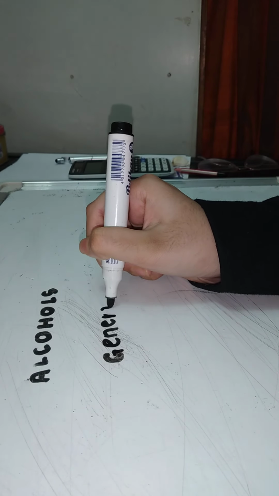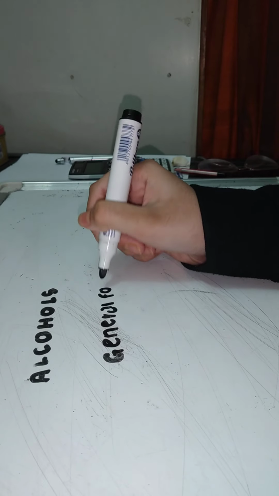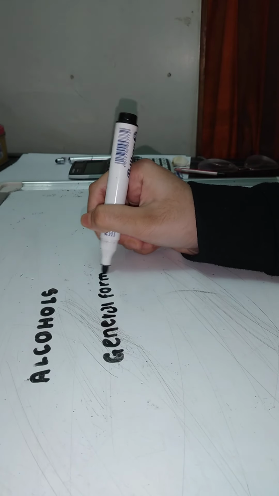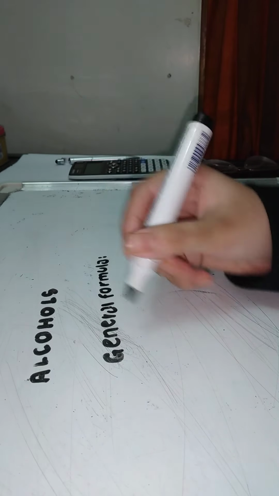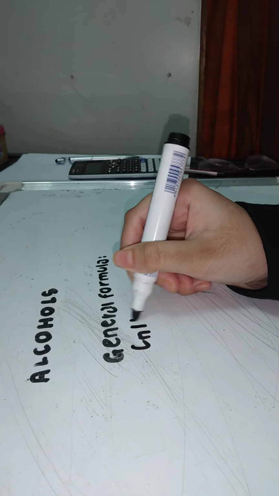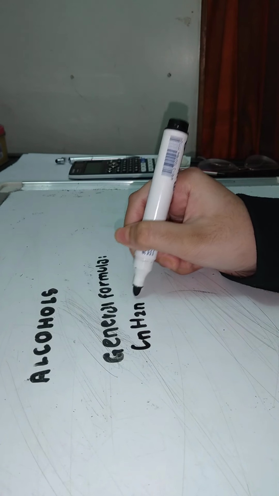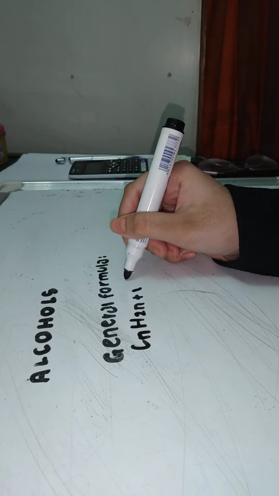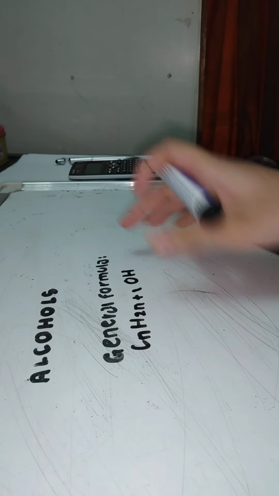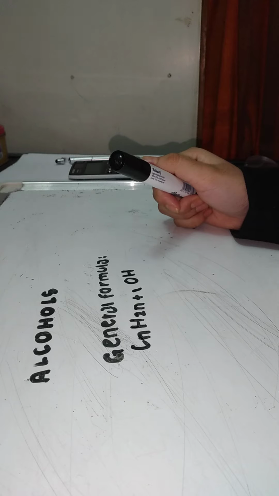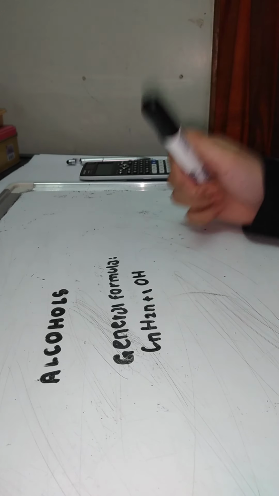The general formula for alcohol is CnH2n+1OH, obviously. There's no alcohol without OH. At this level we know this. So CnH2n+1.